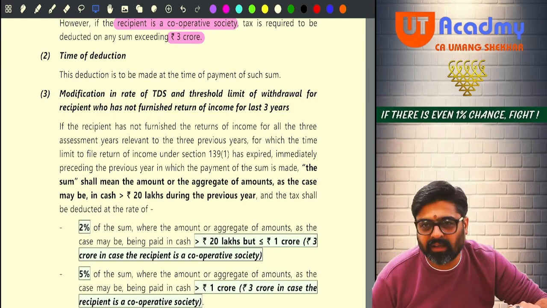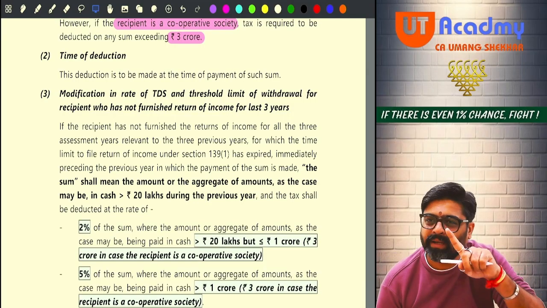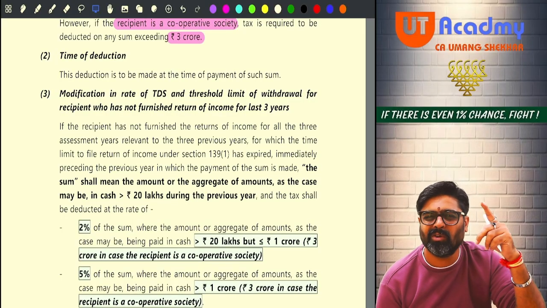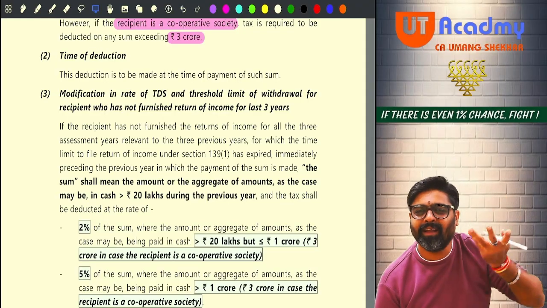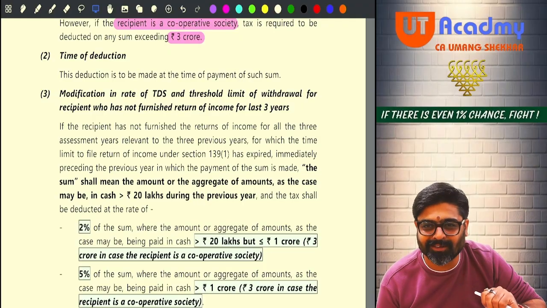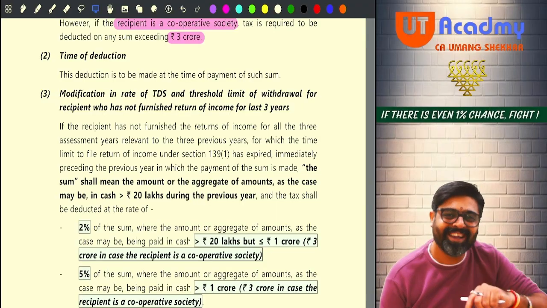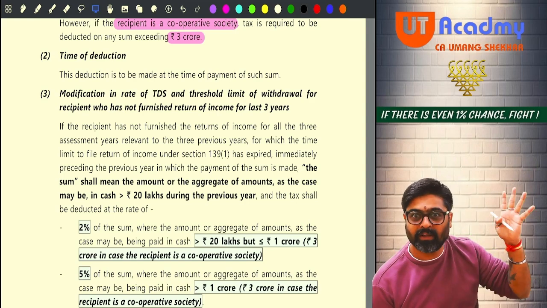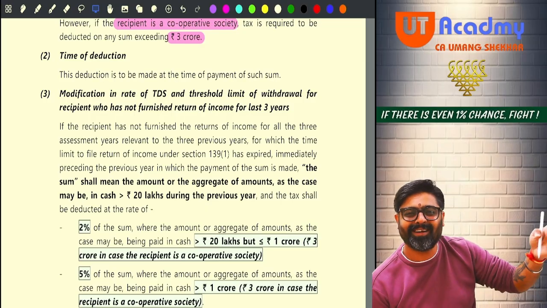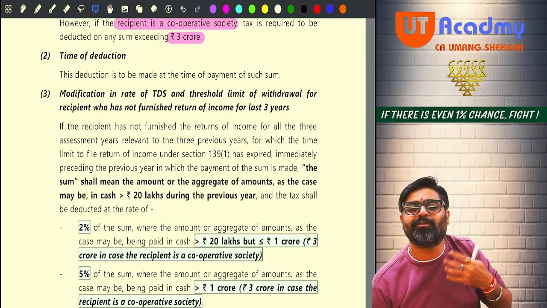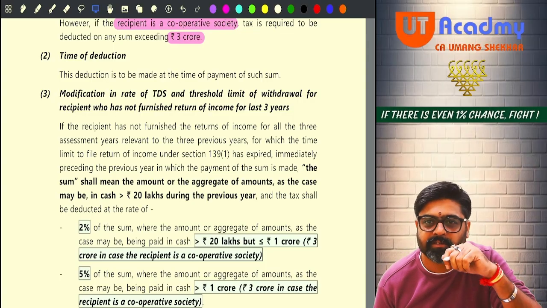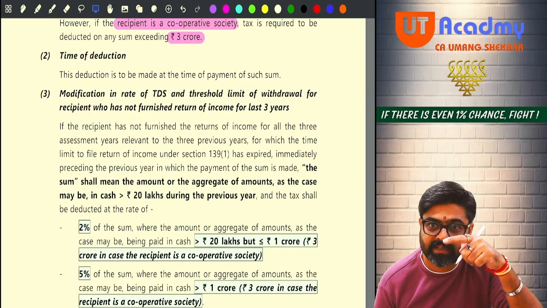This 194N is there. Now see, the moment it has come, the rate is 2%. And that too, only if it is more than 1 CR. We are very relaxed, because we never have this much amount in our bank accounts. Who is supposed to worry? Those people who have this much cash in their bank. So forget that. What is our problem? There is no problem for us. After some time, this 1 CR will reduce, so more people will come under this coverage.